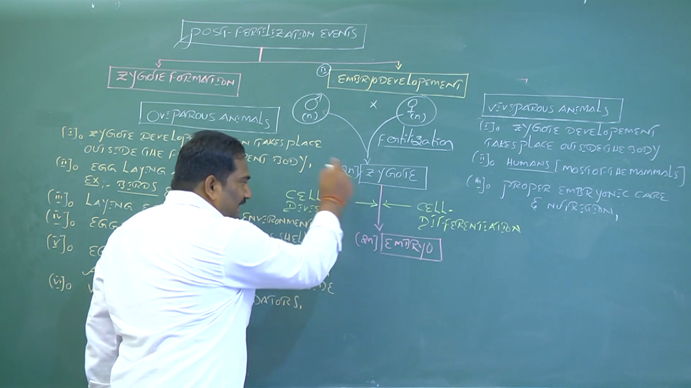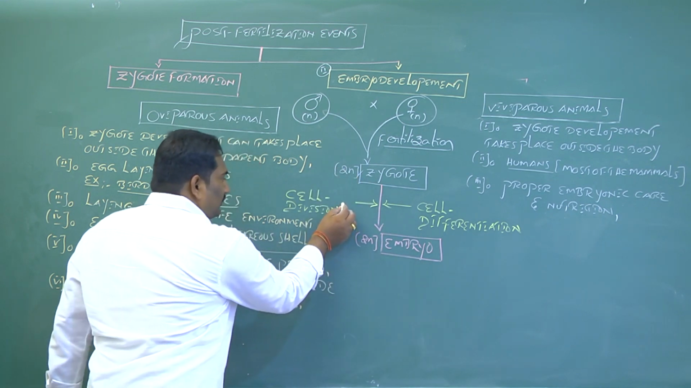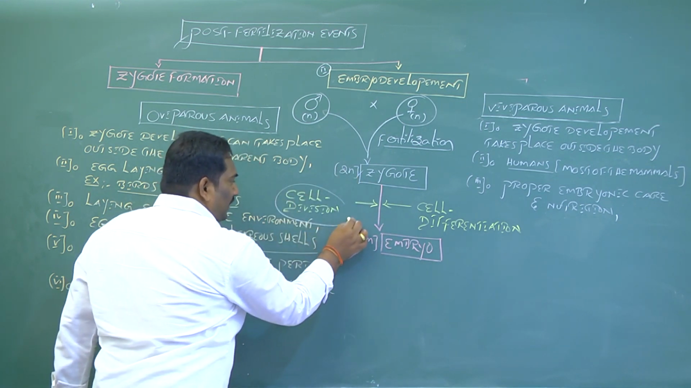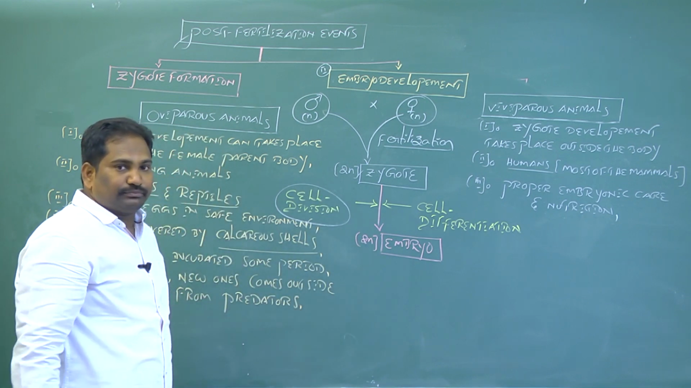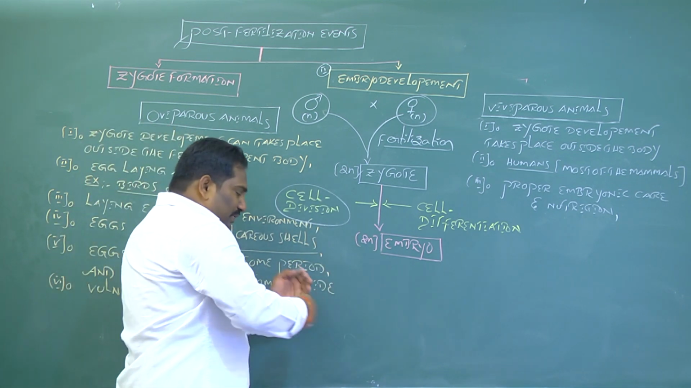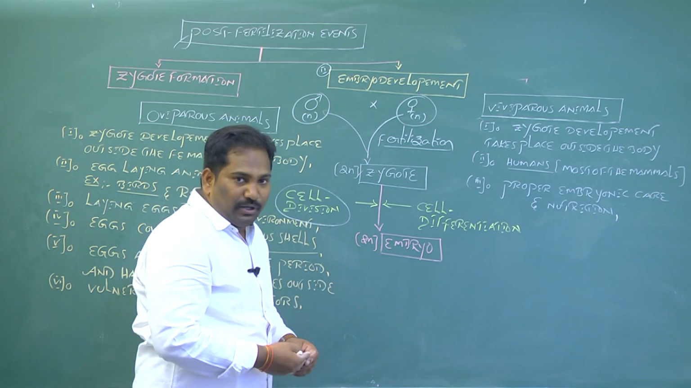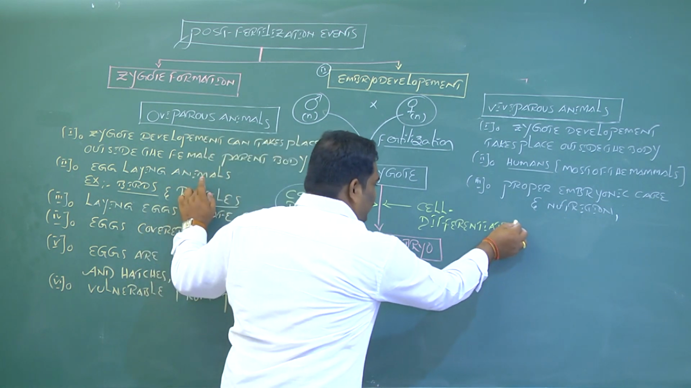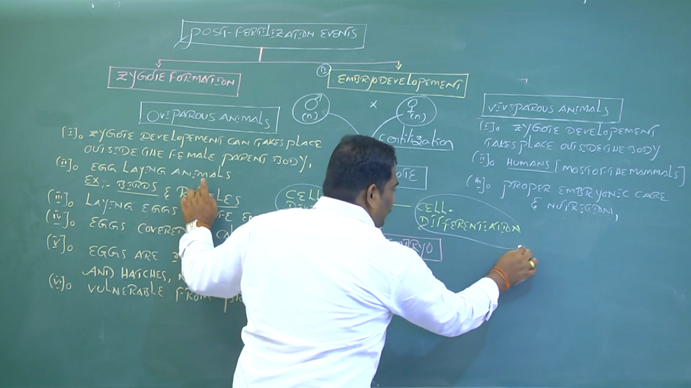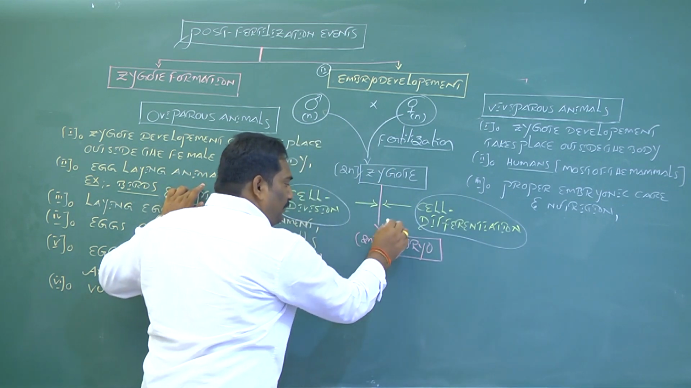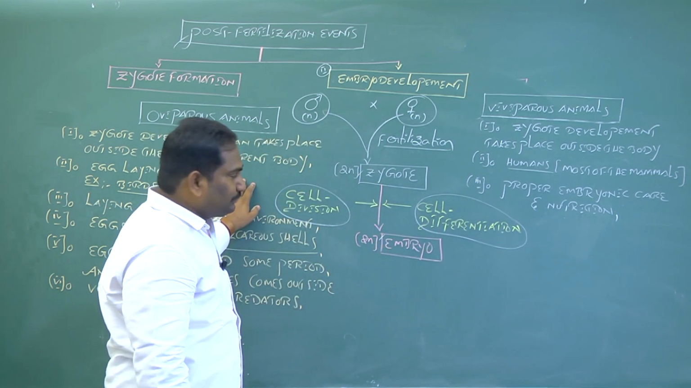When the zygote, a single cell, undergoes repeated mitotic cell division, a mass of tissue is formed. This tissue is differentiated for particular functions, and then a diploid embryo is formed.